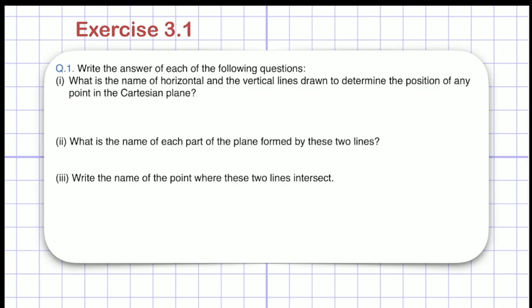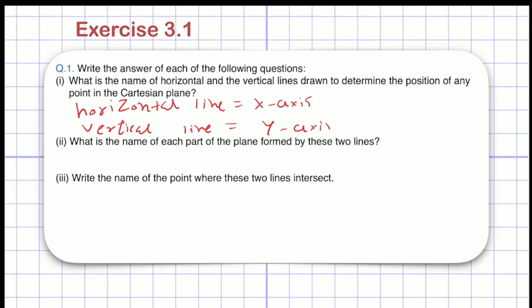So you can write the answer that the horizontal line is the x-axis, and the vertical line will be the y-axis. We all know that, right?